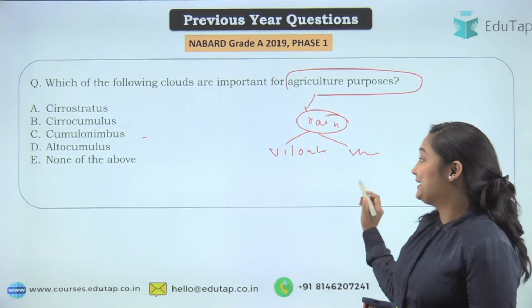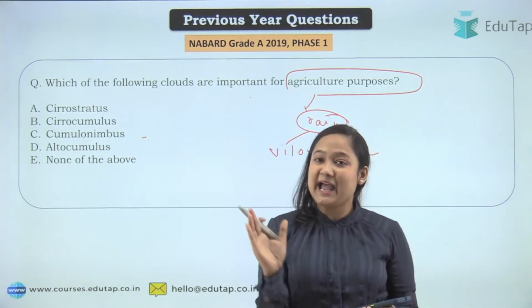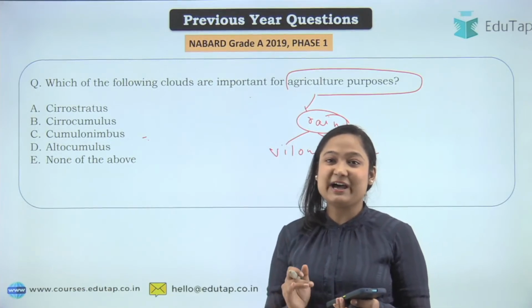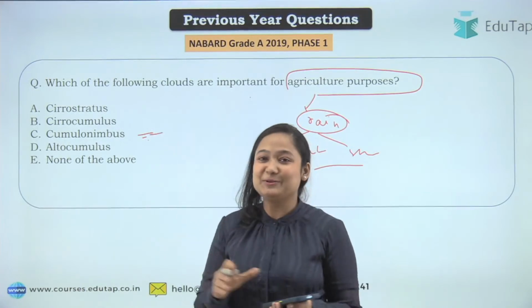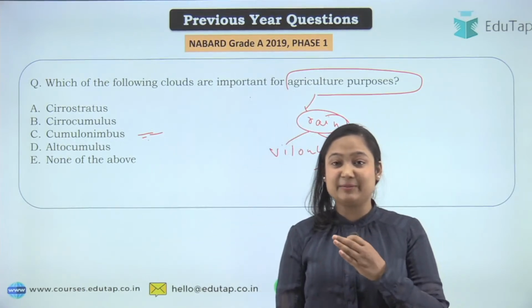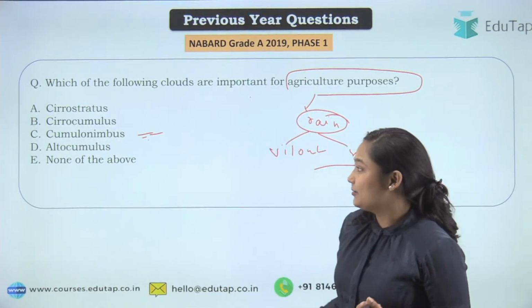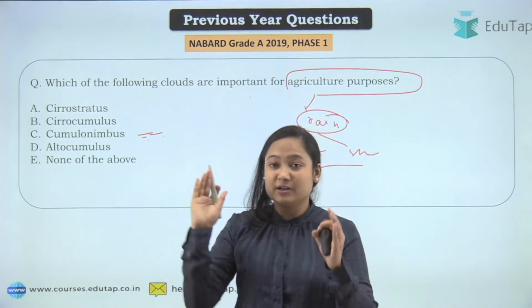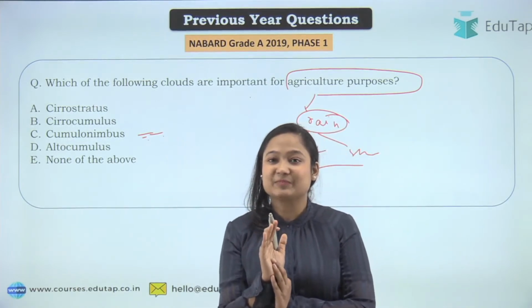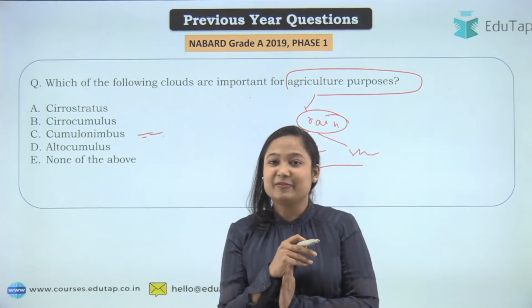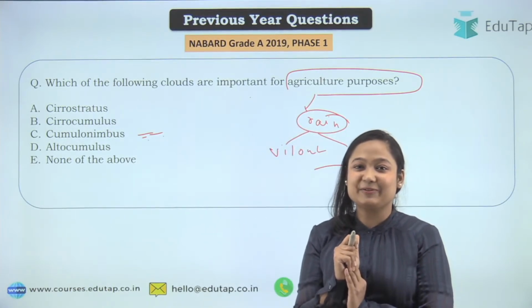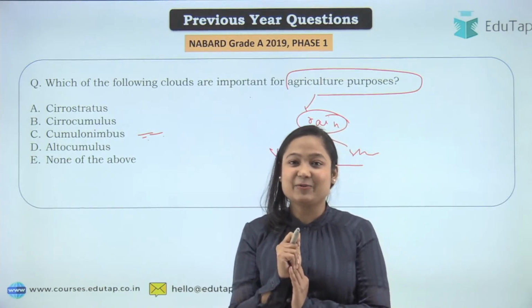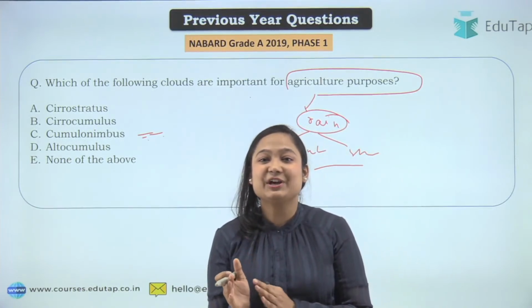We need to have a steady rain, and steady rain is brought by, as most of you have answered very well, Tushar, Ajay, Punit, very good, all of you are correct, that is cumulonimbus. If anybody has attempted the question wrong, don't worry, that is good, now you won't forget it. Very good, Nimbostratus. Most of you are giving the correct answer. Nimbostratus it will be, and steady rain is required.